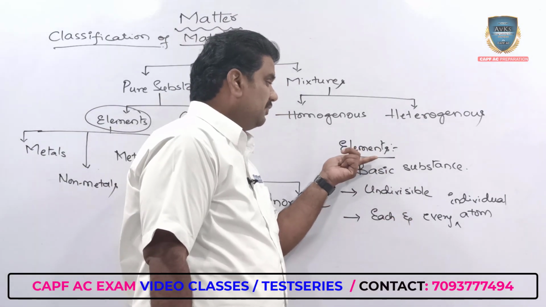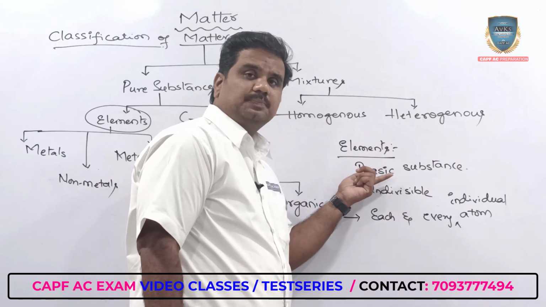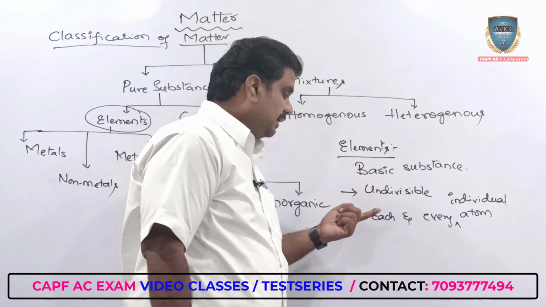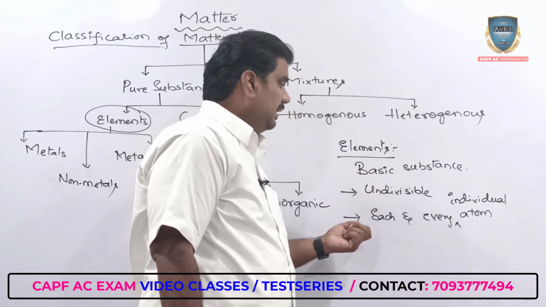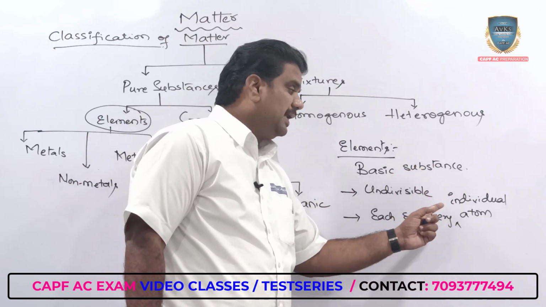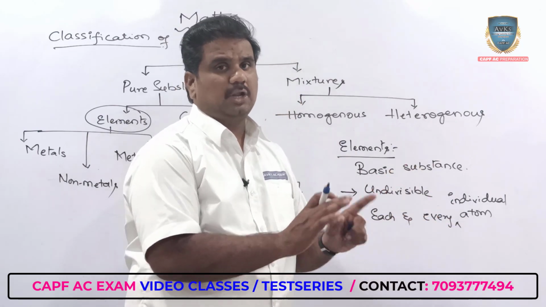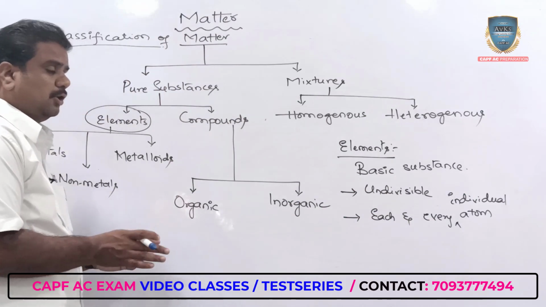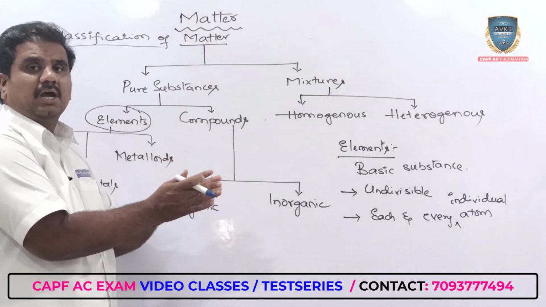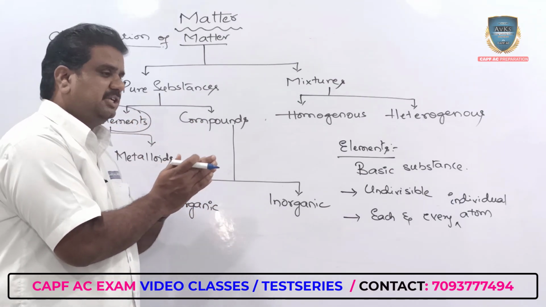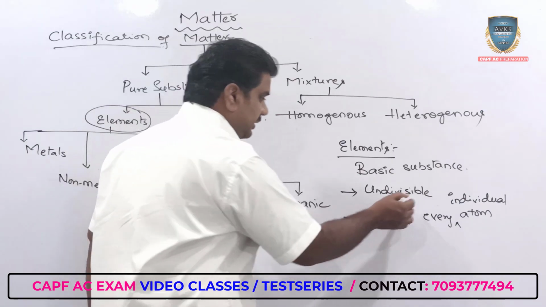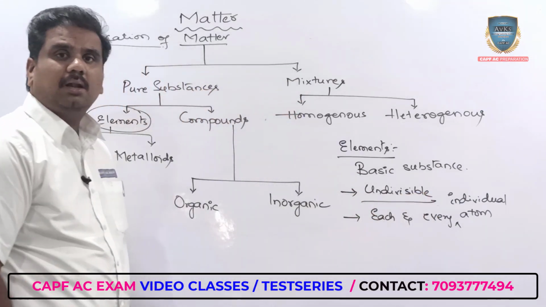So when we're talking about an element, it is a basic substance, highly indivisible. Each and every element includes individual atoms, and the atom is further undivisible. We all know that atoms we cannot divide further. That is the smallest substance present in every matter, and that is the reason why we say it is highly undivisible.